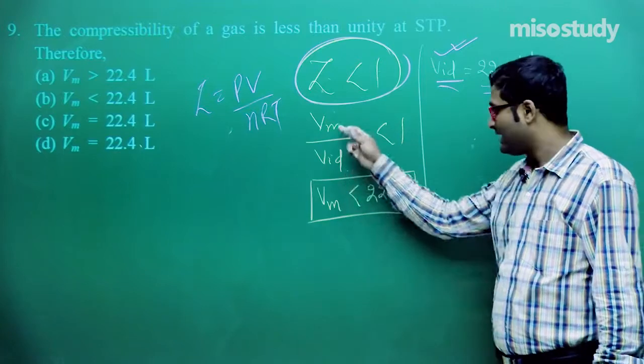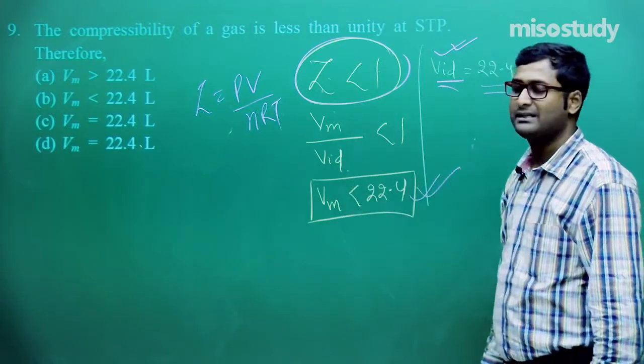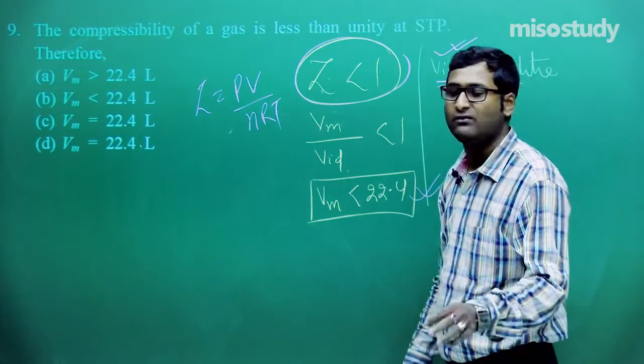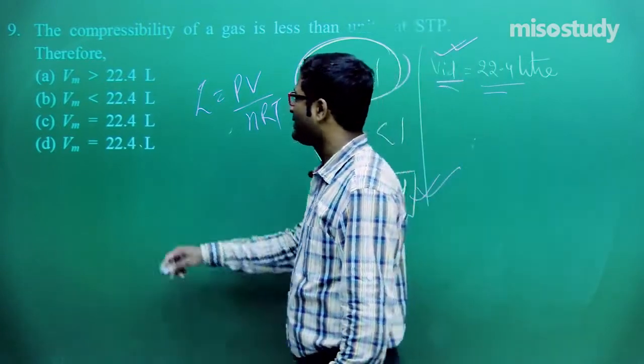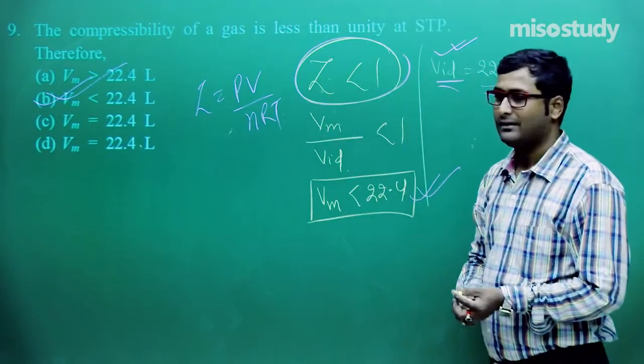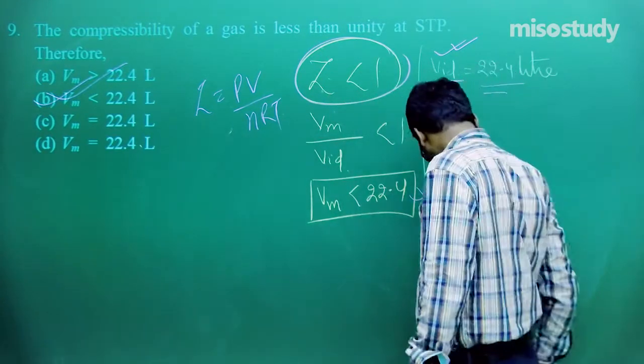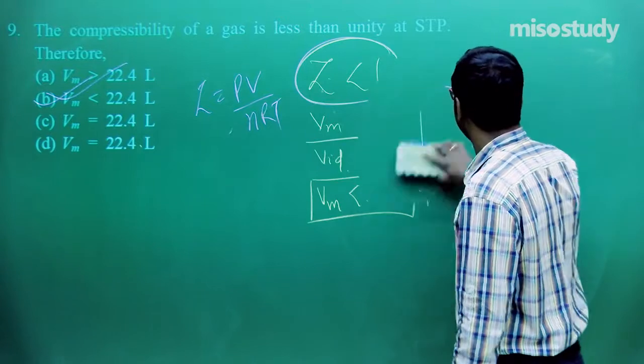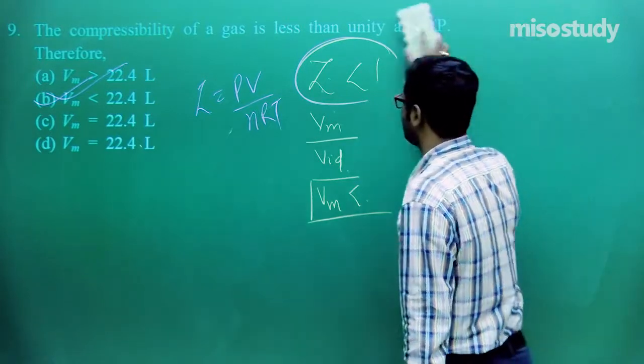Put this value here, then what will happen? Vm is less than 22.4. So in this case option B is correct. Clear, friend? Now I'm going to rub this part and we'll discuss the next question.